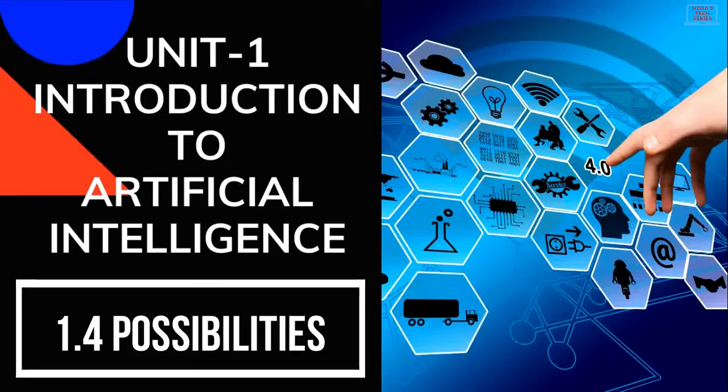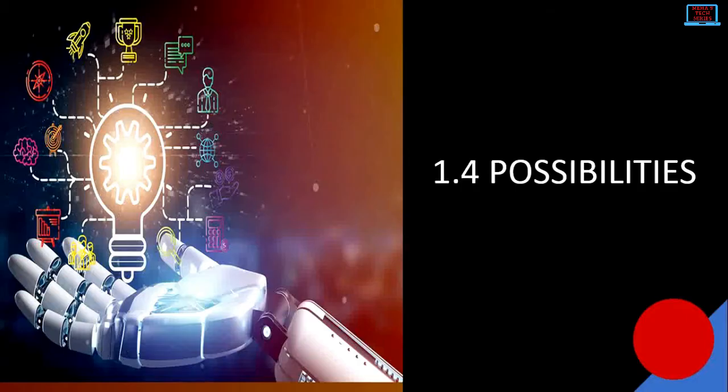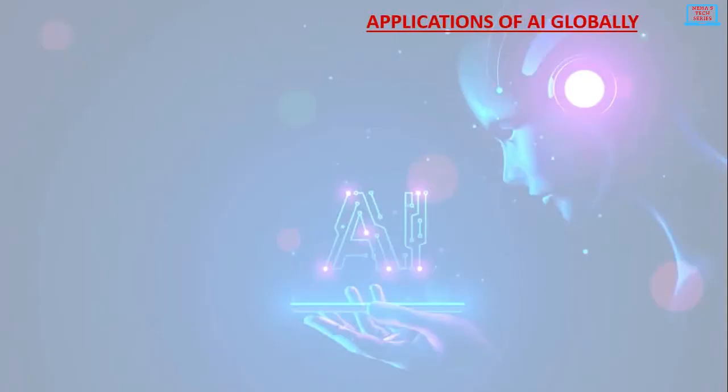Unit 1 Introduction to Artificial Intelligence. The 5 subunits are Excite, Relate, Purpose, Possibilities, and AI Ethics. And in this video, we will be covering 1.4 Possibilities. So in this unit, basically, we have to know the applications of AI globally.